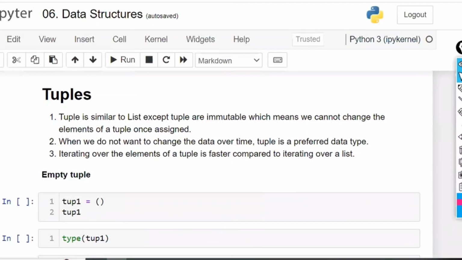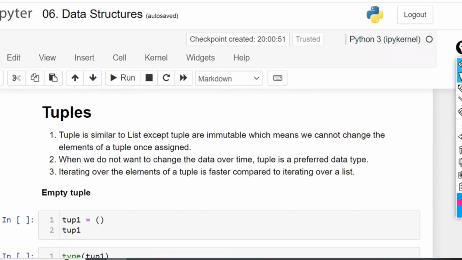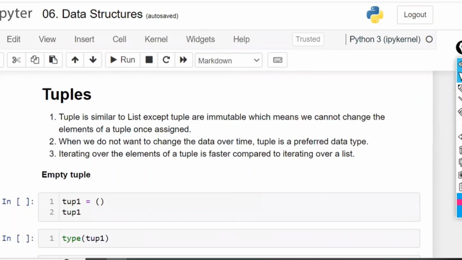So in today's class, we are going to see the next topic called tuples. This is also one of the data types within Python. Earlier we have seen the list. Now we are going to the next topic, called tuples.